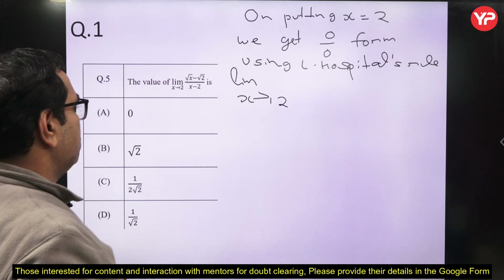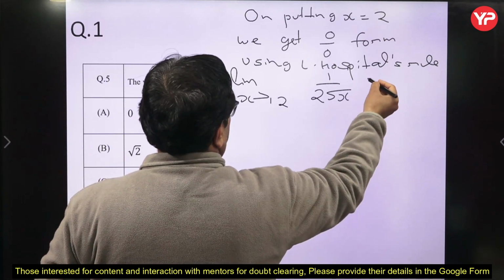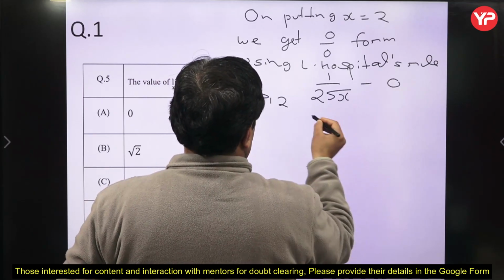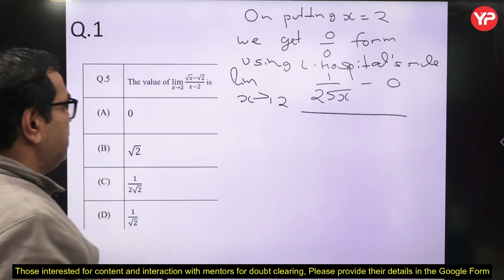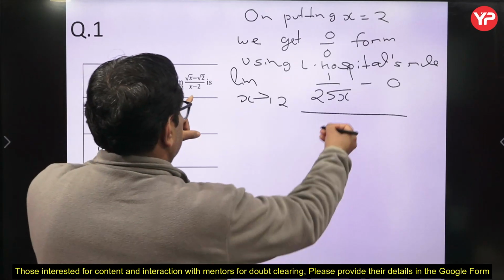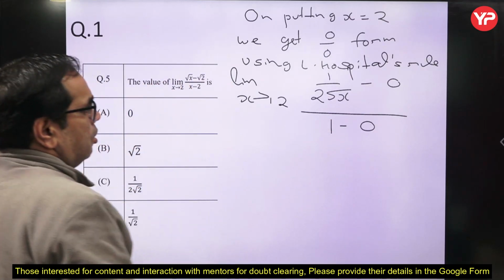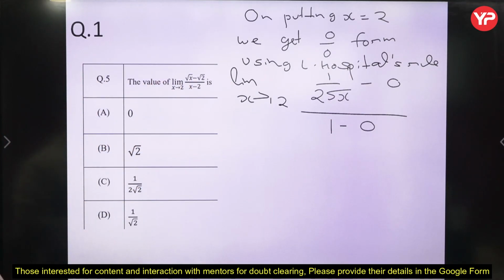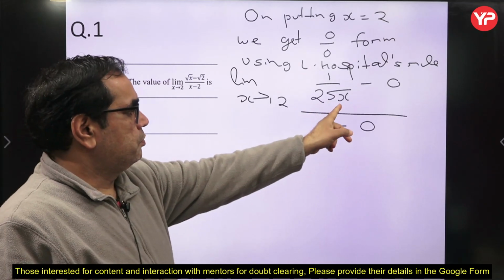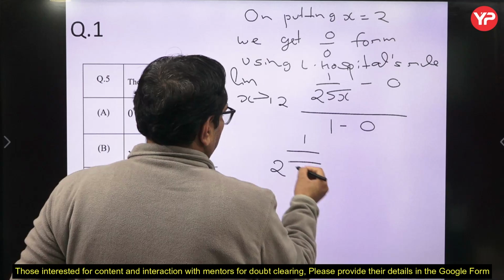Derivative of root x is 1 over 2 root x, minus root 2, derivative is 0, upon derivative of the denominator: derivative of x is 1, minus derivative of 2 is 0. Now in the resultant you put x equal to 2, and you will get 1 upon 2 root 2.